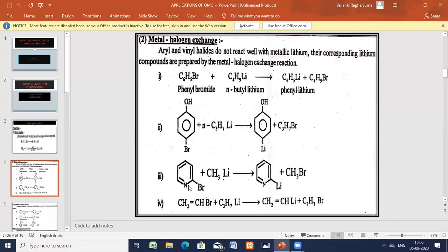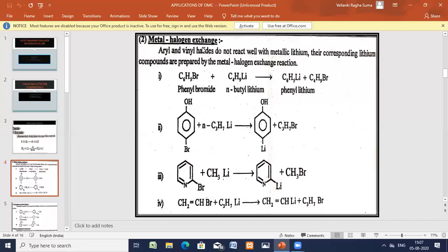Now here pyridine. Okay, so 2-bromopyridine you take. Here also the same. So here again bromine is getting exchanged with the lithium, methyl lithium. Bromopyridine gets exchanged with the lithium in the methyl lithium. So exchange is taking place. Here lithium pyridine is formed. Methyl bromide is formed. Here again the exchange takes place.